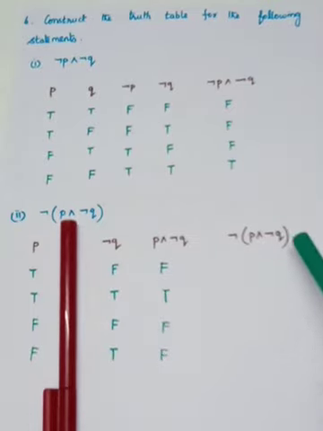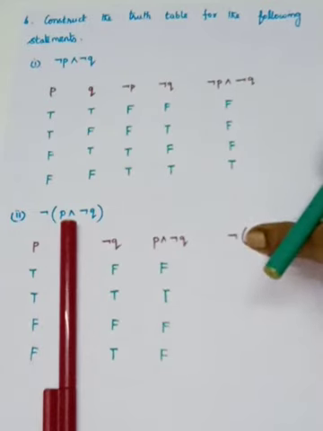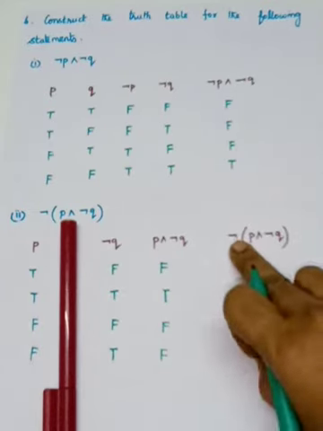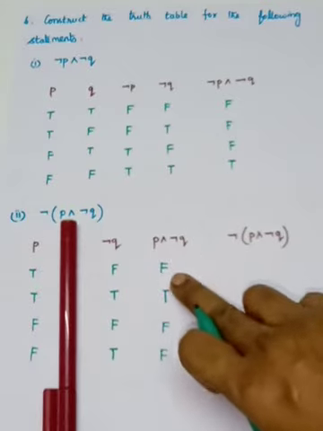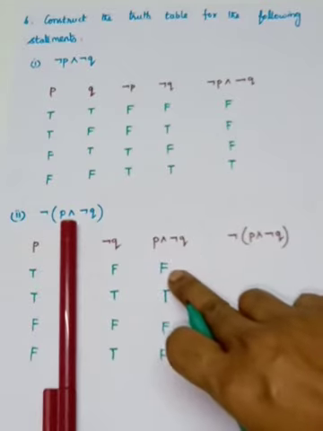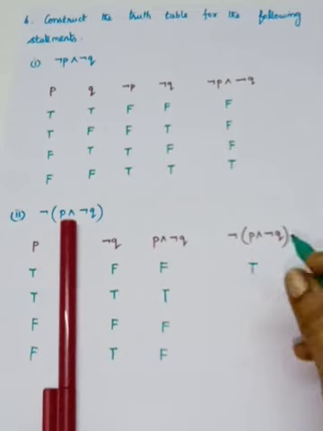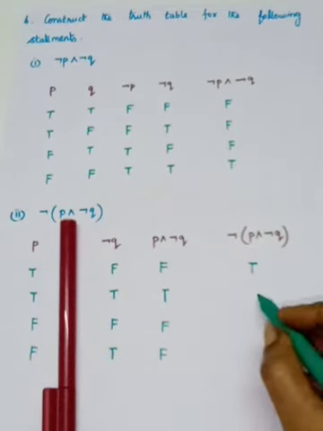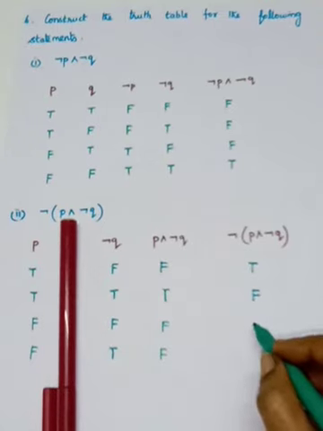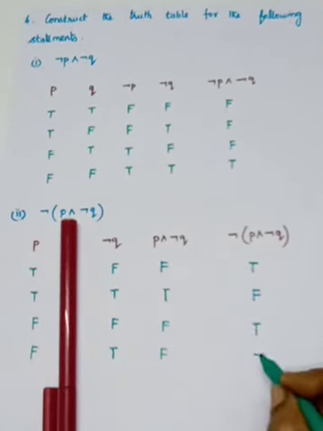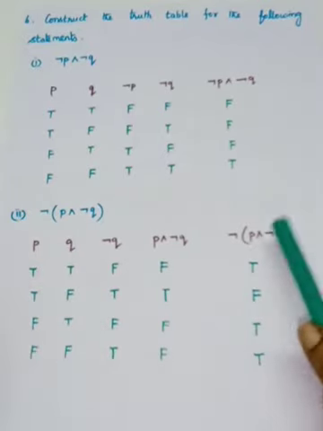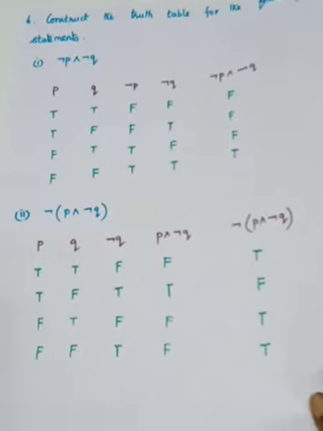Next, we have found this bracket term. For that you have to write the negation. Negation means if this term is false, here its negation is true. And if this term is true, here its negation is false. Next, it is false, so here it is true, and here also true. This is the truth table for the negation of P and negation Q.